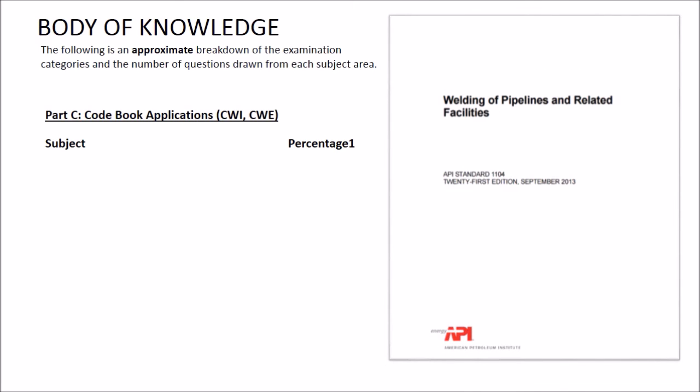Okay, Part C would be your book of choice, which we're going to do over API 1104. So 10% is going to be over materials and design, 30% fabrication, 25% inspection, and 30% qualification.